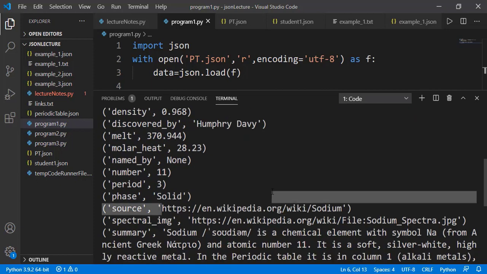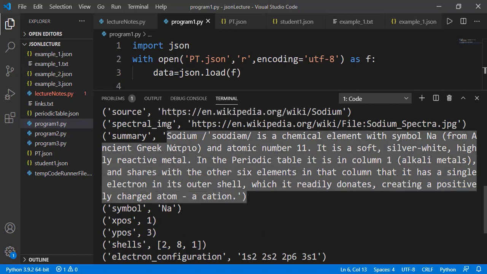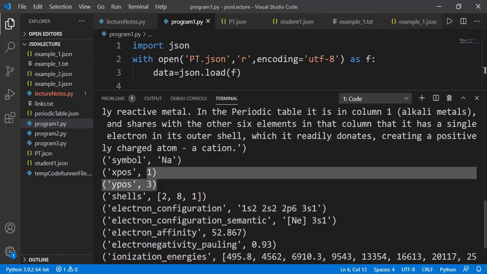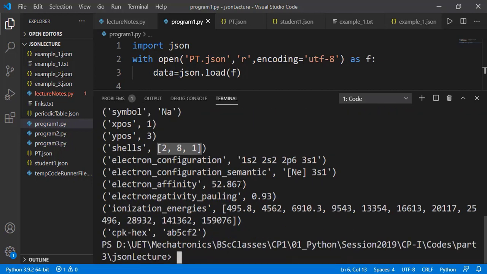The key source has the value as a Wikipedia link. There is also the summary key, then symbol, and XY position in the periodic table. The key shells has the value as a list. It means sodium has 3 shells, and these are the number of electrons in each of the 3 shells. In shells we have subshells and that is specified here.